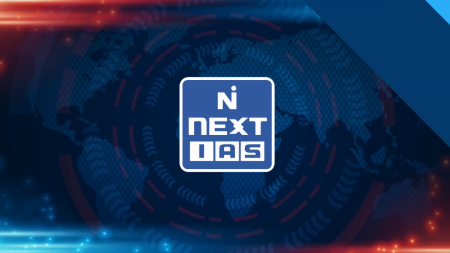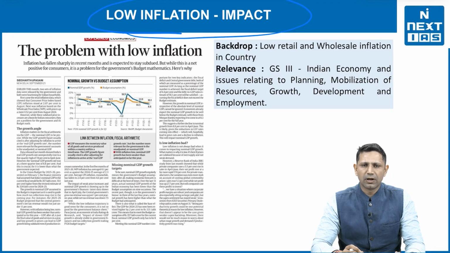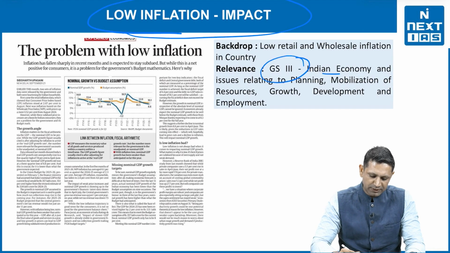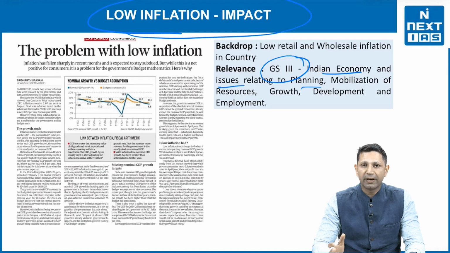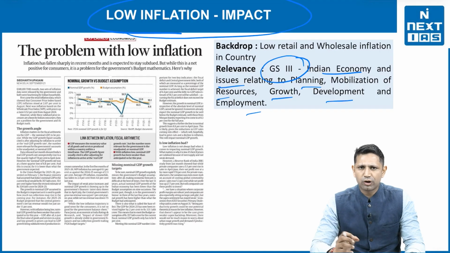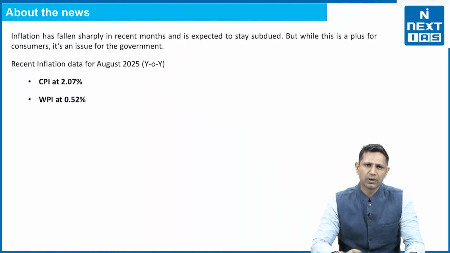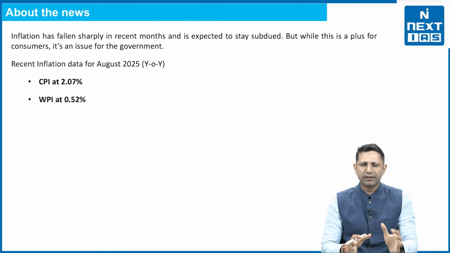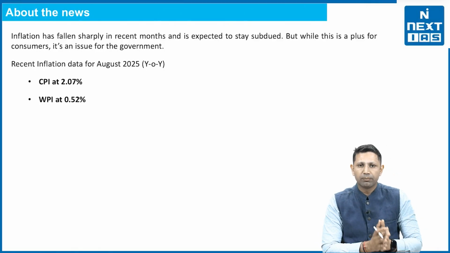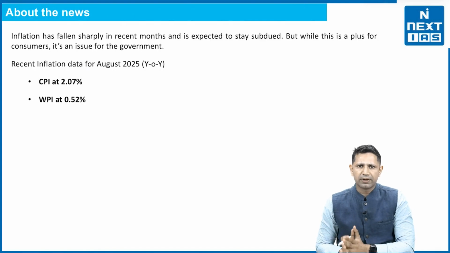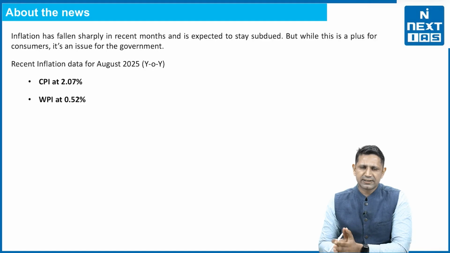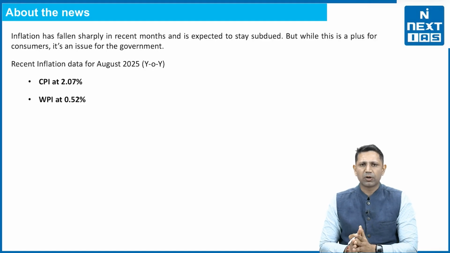The fourth topic is low inflation and its impact. Relevance is from GS Paper 3, that is Indian economy: issues related to planning, mobilization of resources, growth, development and employment. Now what is the backdrop here? The backdrop is that consistently we are seeing that retail and wholesale inflation has been low. Here we are going to see that it is good for the consumer that inflation is low, but how it is going to affect the government, its revenues and the fiscal targets it has set for itself. Let's see that in this particular article.